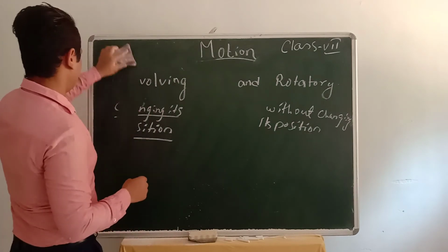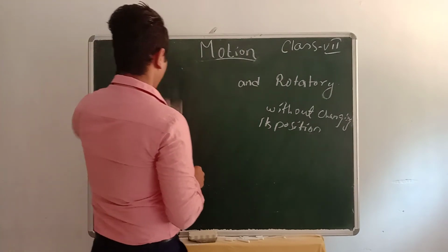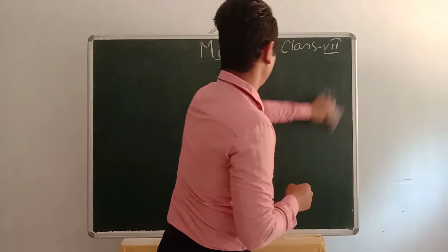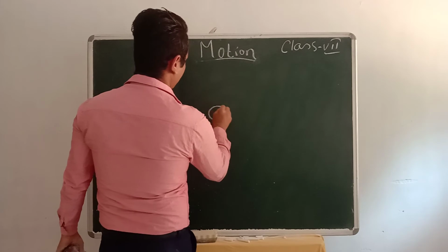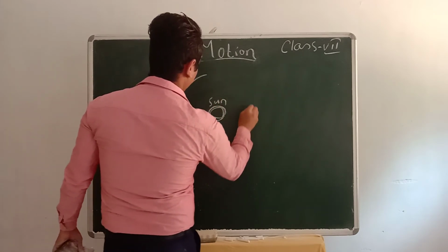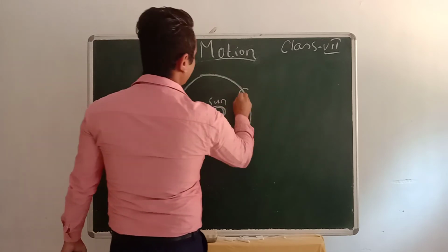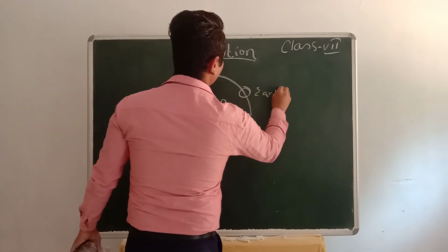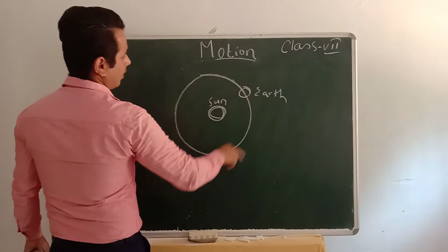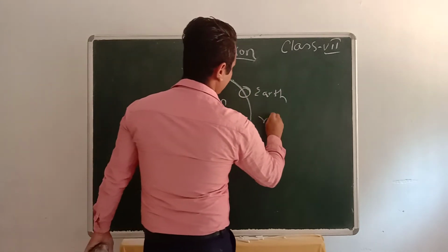Examples are: this is the sun and this is the earth. The movement of the earth around the sun is revolving.